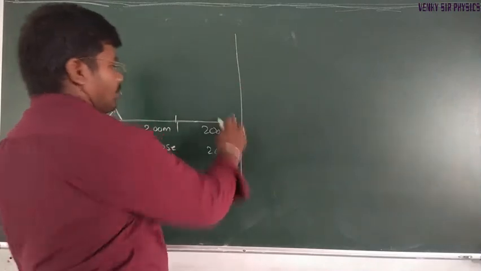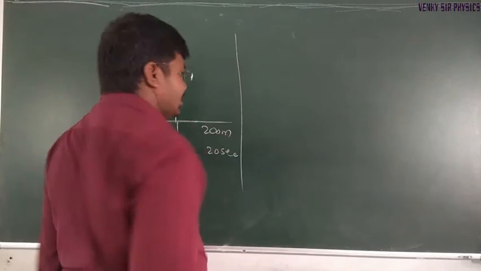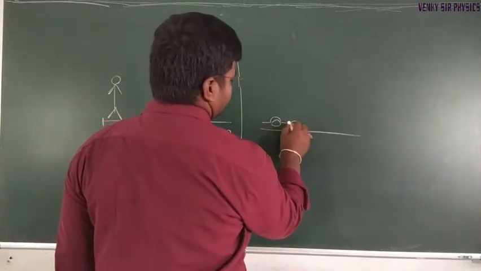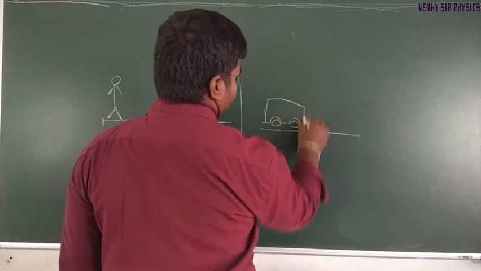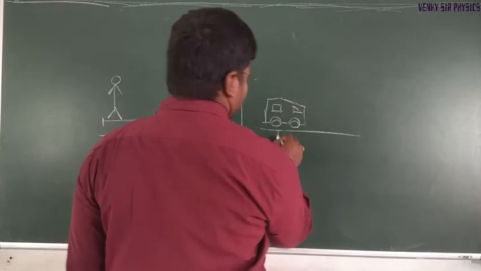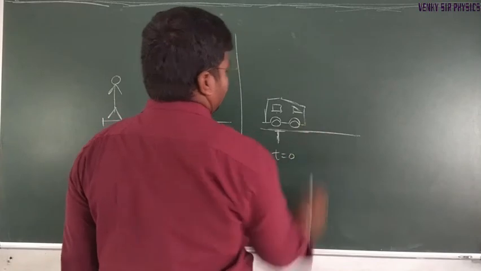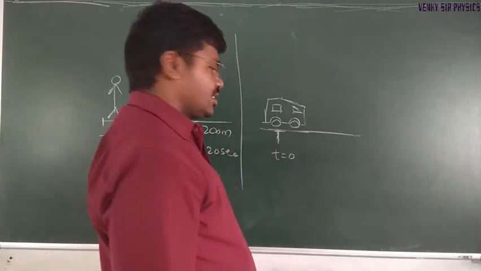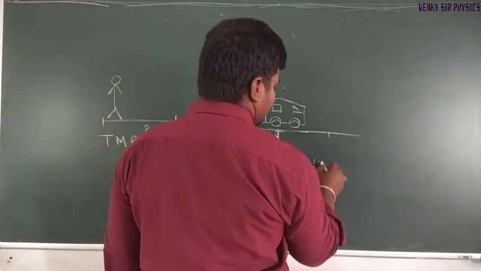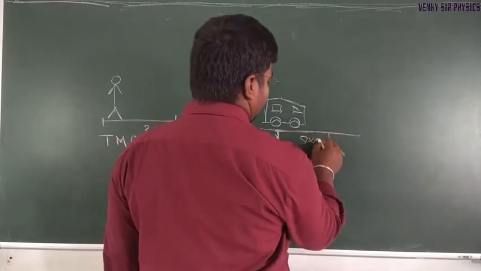Coming to an example of non-uniform motion. Consider a car or bus. At t equal to 0, the car is at rest. Within a span of 10 seconds, the car covers 500 meters.